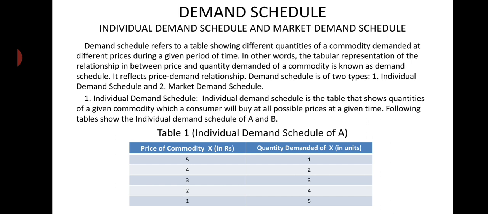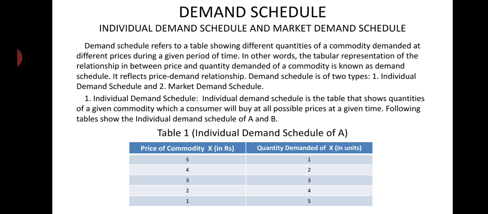So demand schedule is a tabular representation of the relationship between price and quantity demanded. That relationship, how much of a commodity is demanded at a certain price, or how much of commodities are demanded at various prices, at respective prices, that is shown in the demand schedule, right? So it reflects the price demand relationship.